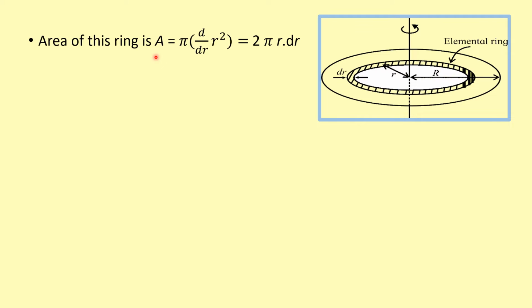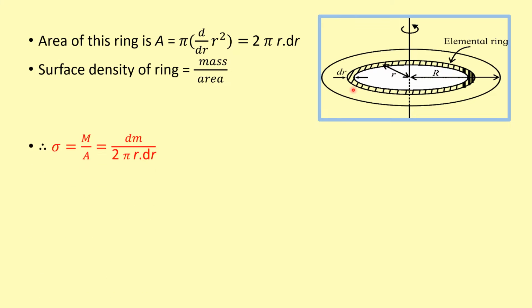The area of this ring A is given by pi times the derivative of r square, and if you solve this derivative, we will get 2 pi r into dr. The surface density of a ring, we know, is mass upon area. We are going to calculate the surface density of this small shaded ring.